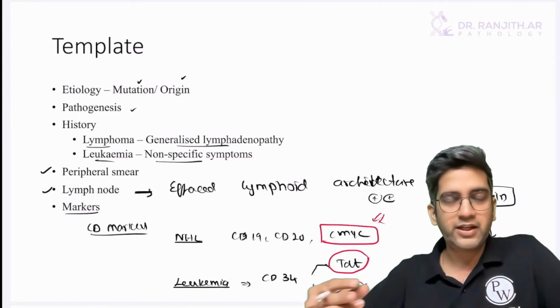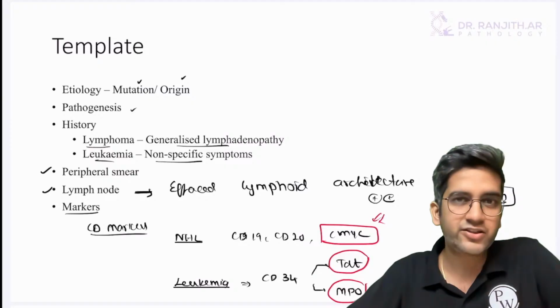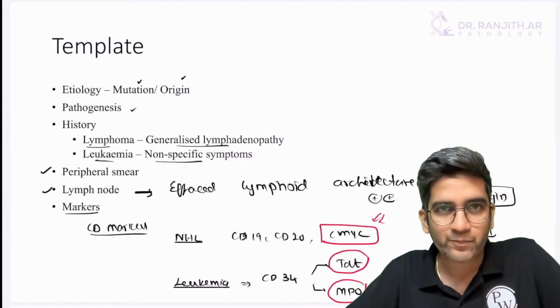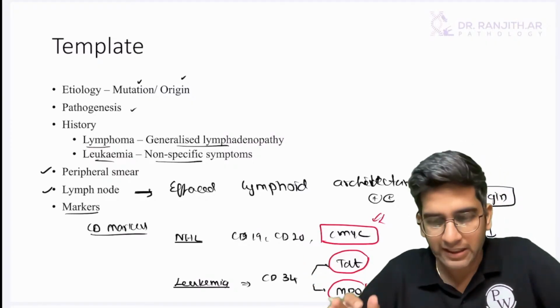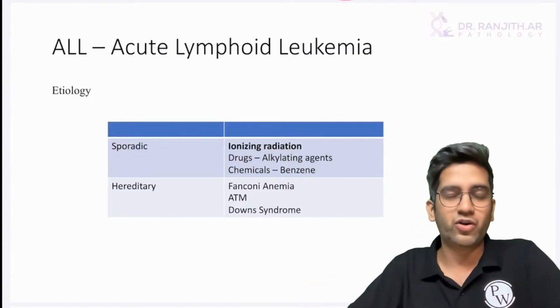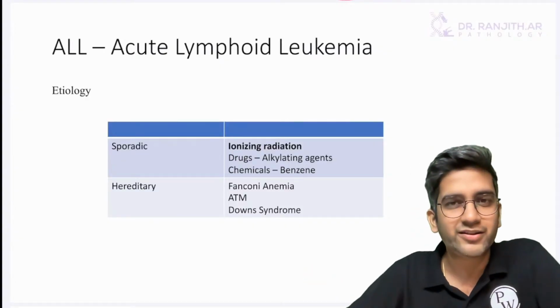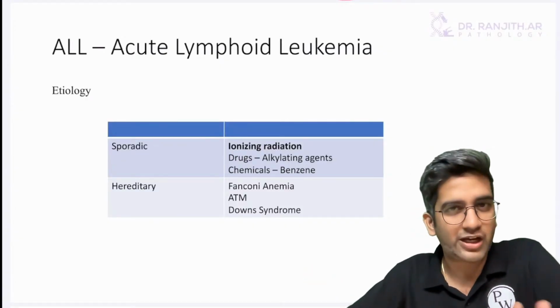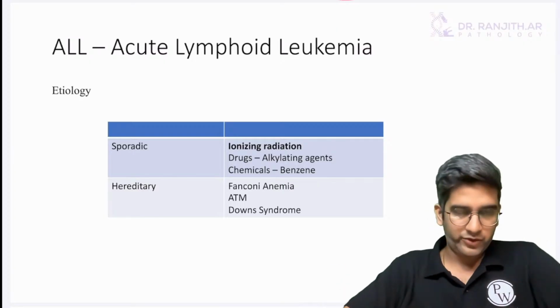Same template. Let's go through the leukemias one by one, easily and simply. I want you guys to interact. Very simple. RBC and WBC are the easiest of all. You can revise everything within less than half an hour. Both RBC and WBC, half an hour is more than enough for us, right? ALL.